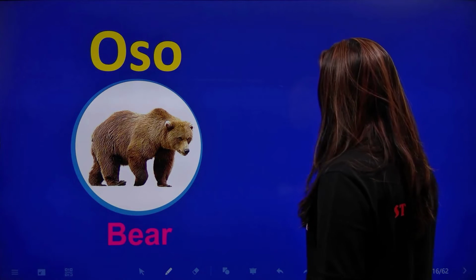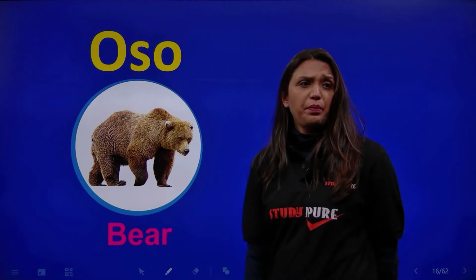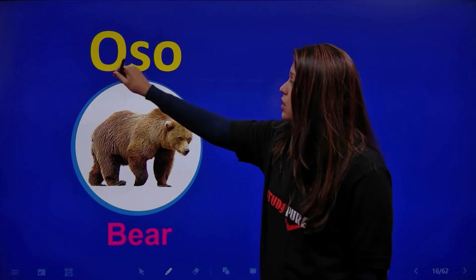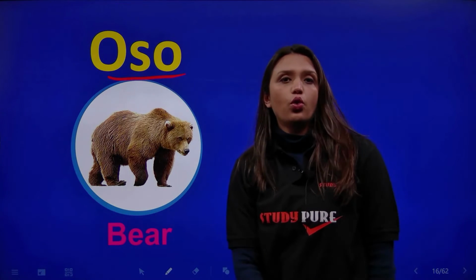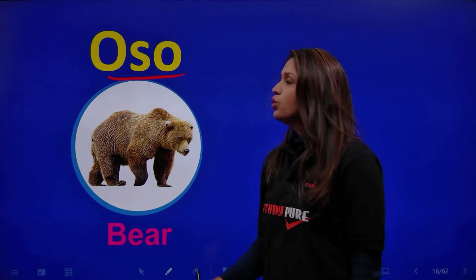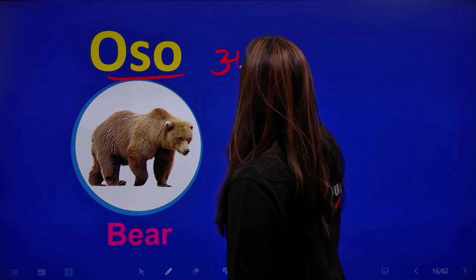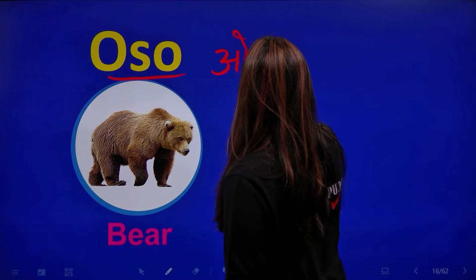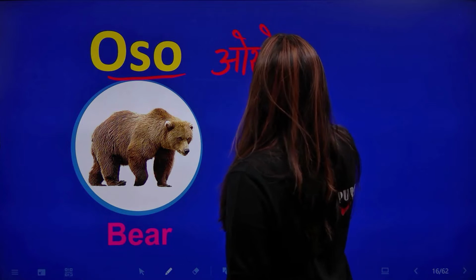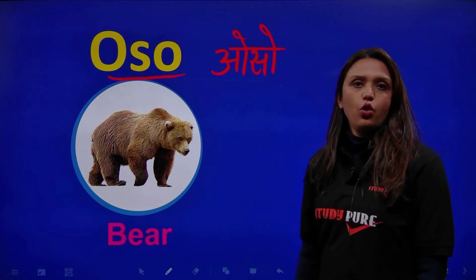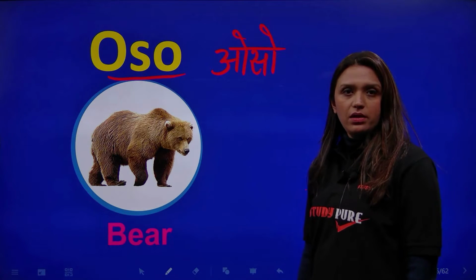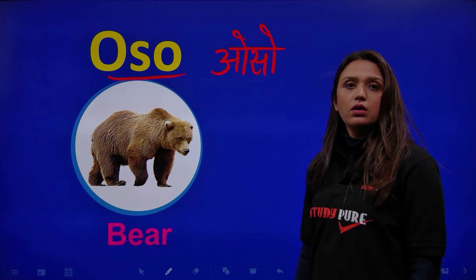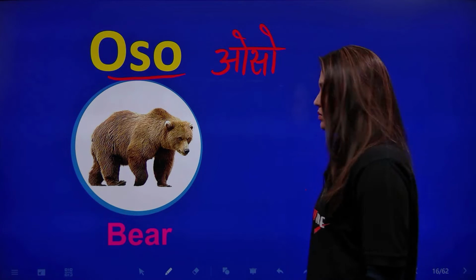Now we have a bear. And what is a bear called in Spanish? Oso. Oso is a bear. That's called an oso.